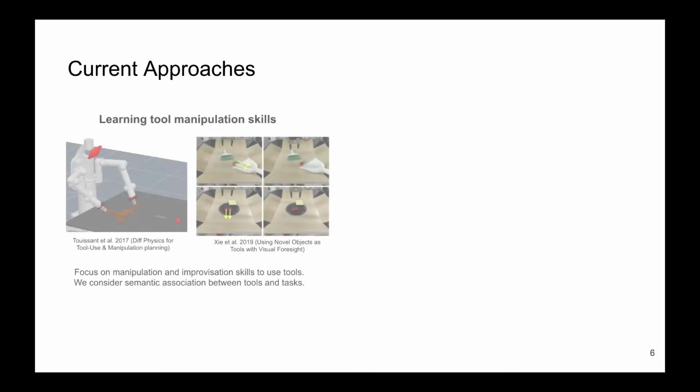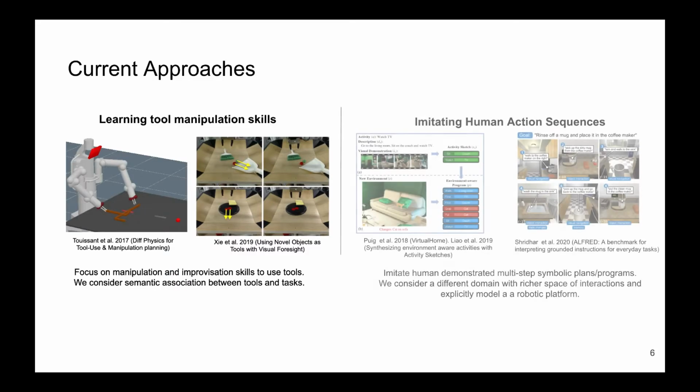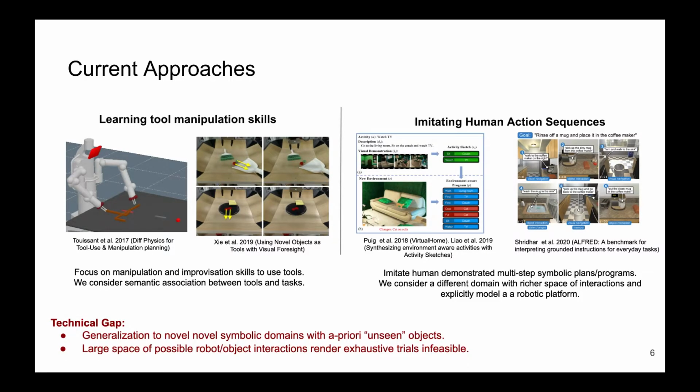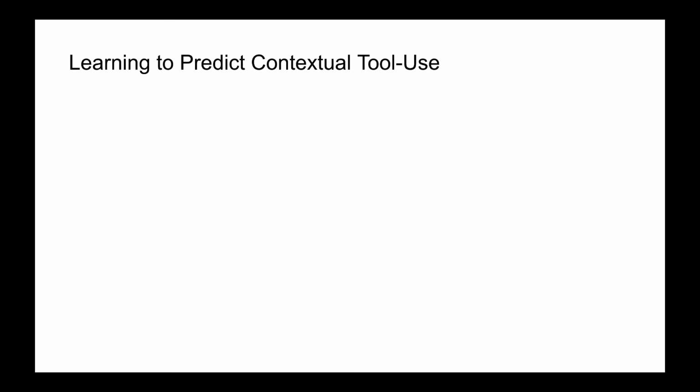One family of approaches consider the problem of learning how to use tools for a goal. We consider the complementary problem of learning the semantic association between tools and tasks, learning high-level knowledge of when tools can be useful. The second category of approaches uses human demonstrated plans to supervise imitation learning models to predict appropriate actions. This work considers a richer space of object interaction such as containment and transport and explicitly models the robot in these domains. To solve the problem of generalization to novel environments, we consider the task of predicting the tool required to complete a task.